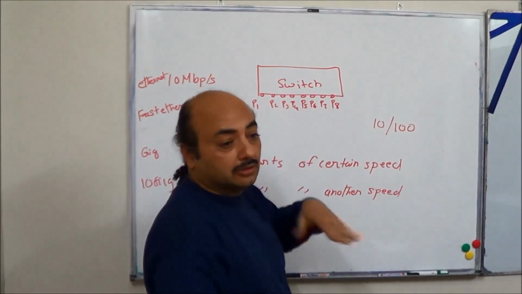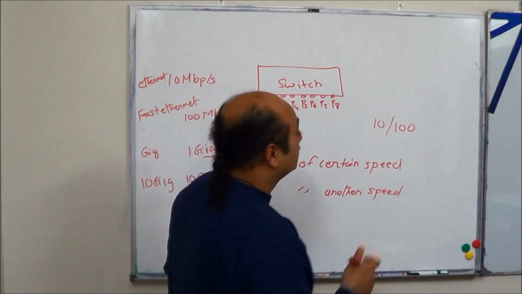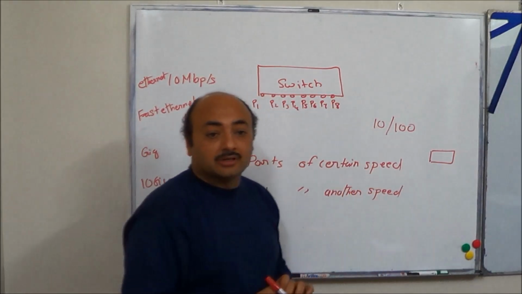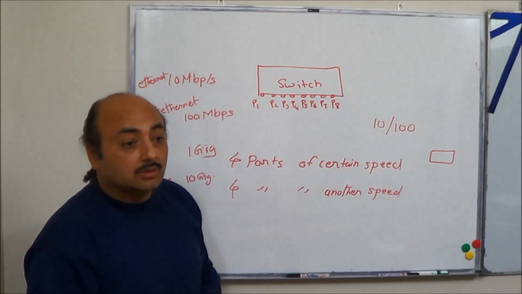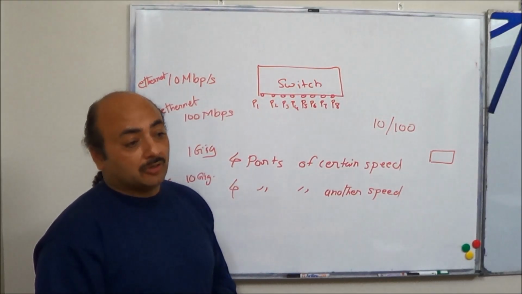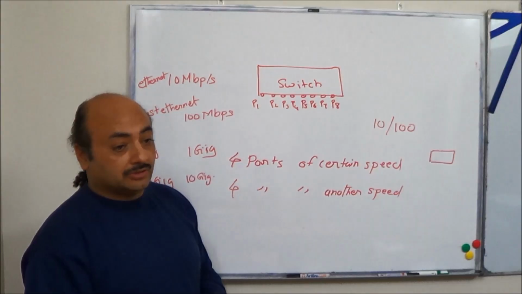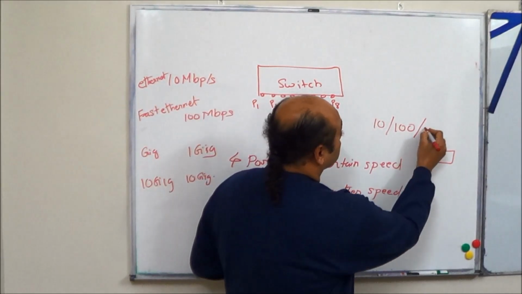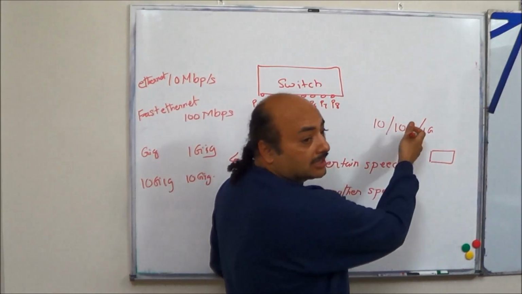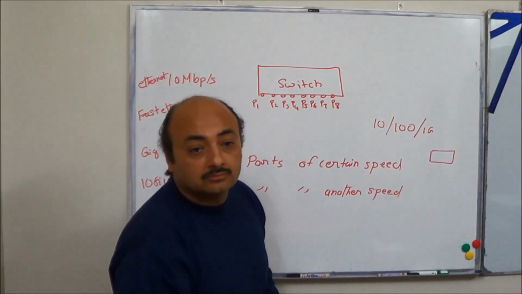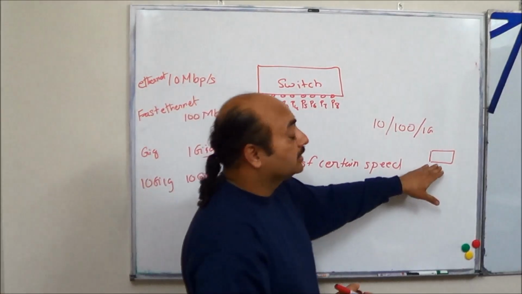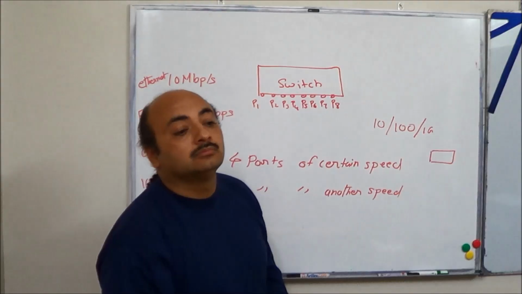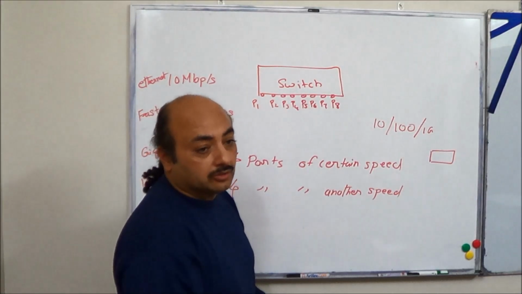Majority of the ports are 10 or 100 Mbps, and one or two ports are 1 gig. Now with the advancement of technology, the trend is that the majority of the ports are becoming 10/100/1 gig, and the other one or two ports are becoming 10 gig.